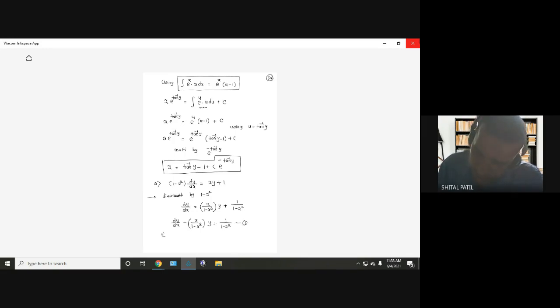Right. This is a linear differential equation in y. Very important to understand it is y. So comparing with dy by dx plus py equals q, on the next page we'll write p and q fast.